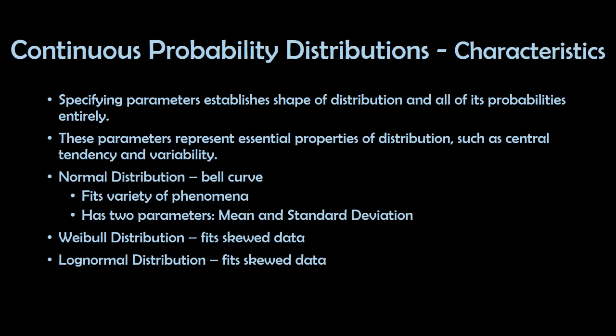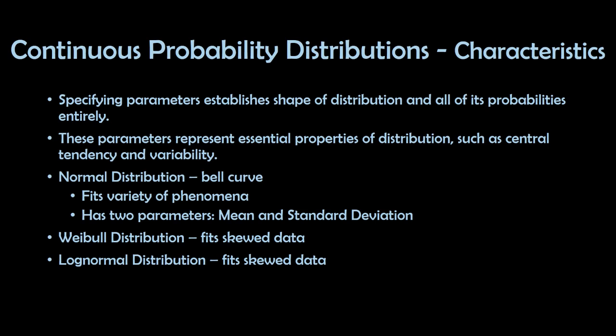The characteristics of the continuous probability distributions include specifying the parameters, which establish the shape of the distribution and all of its probabilities entirely. These parameters could represent essential properties of the distribution such as central tendency and variability. For the normal distribution, we use the bell curve. It fits a variety of phenomena, and it has two parameters, the mean and standard deviation. There is also the Weibull distribution that fits skewed data, and we also have the log normal distribution that also fits skewed data.